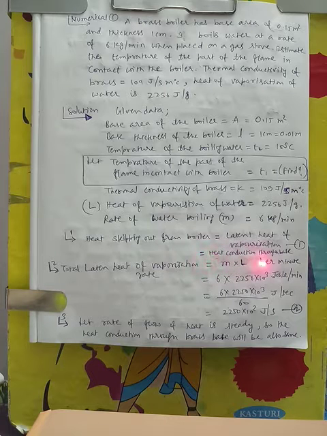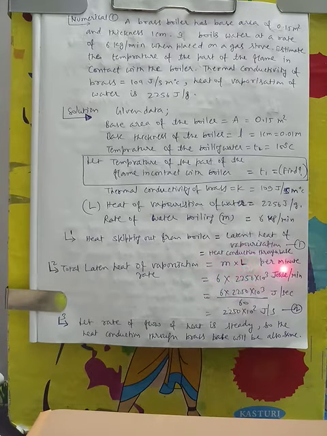And heat conduction through the base. Heat escaping from the boiler is equal to the latent heat of evaporation of water, and that is equal to the heat conduction through the base, because throughout the heat transfer is steady. So the total latent heat of evaporation will be m into L per minute, 6 kg into this much joule per kg, the heat of evaporation of water, which is 2256 into 10 to the power 3 joule per kg. We have 6 kg of water, so multiply by 6.